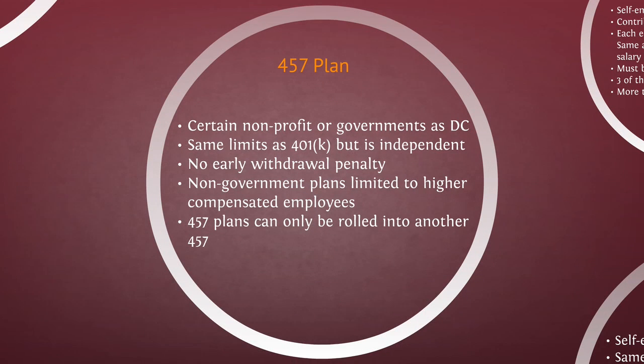A 457 plan is mainly towards governments, but some nonprofits. Again, we see the same limits as the 401k, but it must be kept separate from a 401k account. They can't mix the funds even when they roll over the accounts once they've left the organization. There's no early withdrawal penalty for these types of plans, which makes it different from 401ks. Non-government plans are limited to higher compensated employees, so not for the general employees of the non-profit, non-government plan.